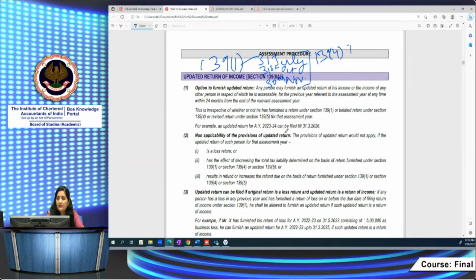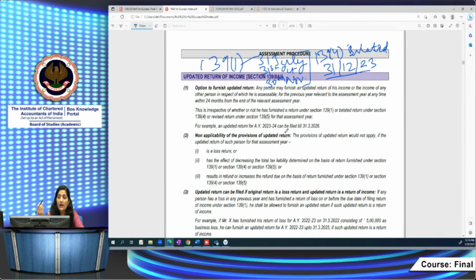For belated return, where in case you forgot to file your return up to the due date, you can furnish the return of income till 31st of December of the relevant assessment year. This relevant assessment year for you is assessment year 22-23, 23-24. So up to 31st December 23, you can furnish your return of income.